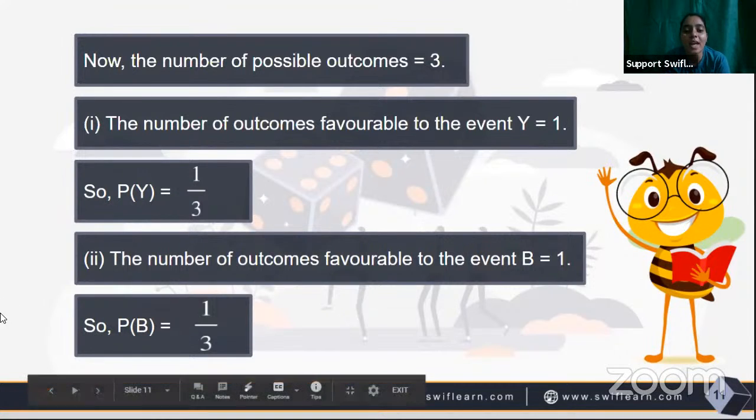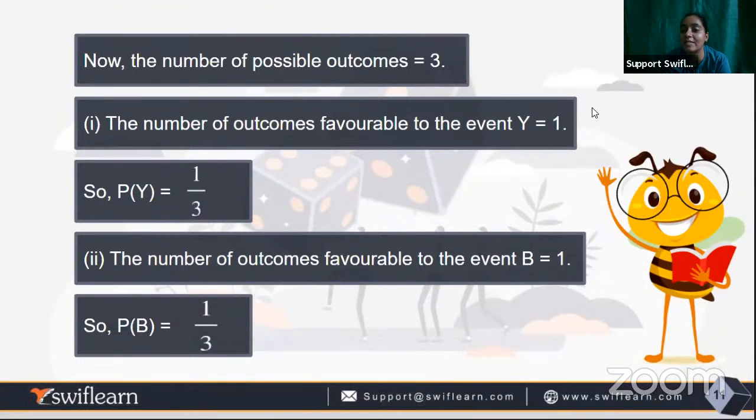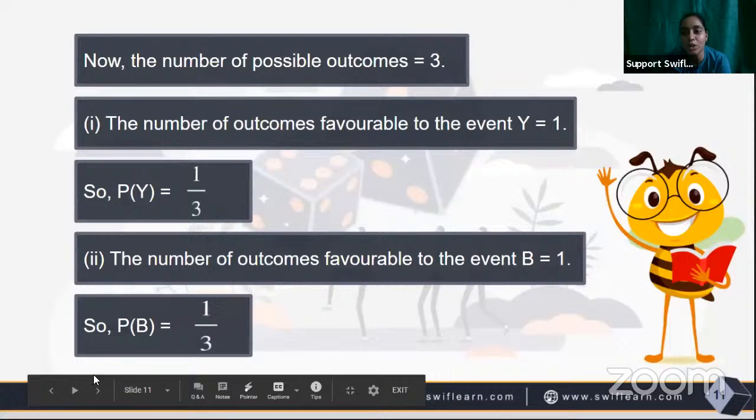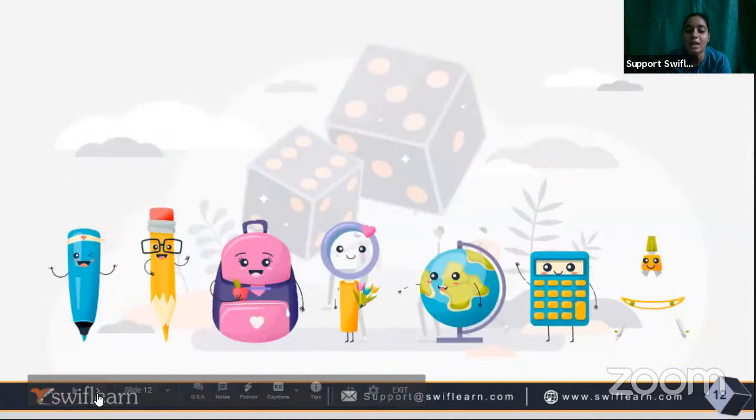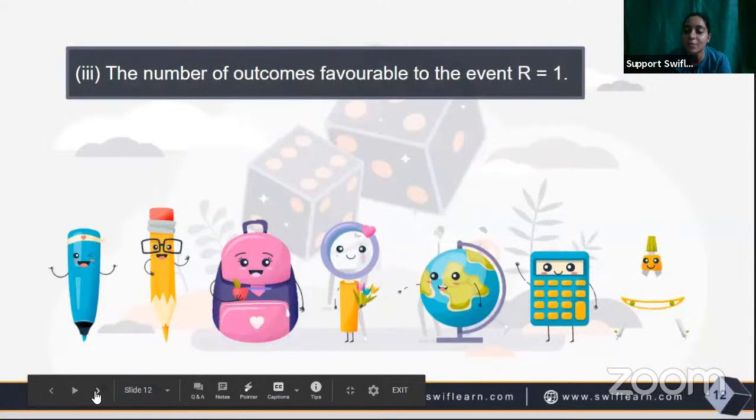So the number of possible outcomes is 3, and the number of favorable outcomes to the event is 1. So 1 by 3 is P of Y, 1 by 3 is P of B, and the same goes for P of R, that will be 1 by 3.